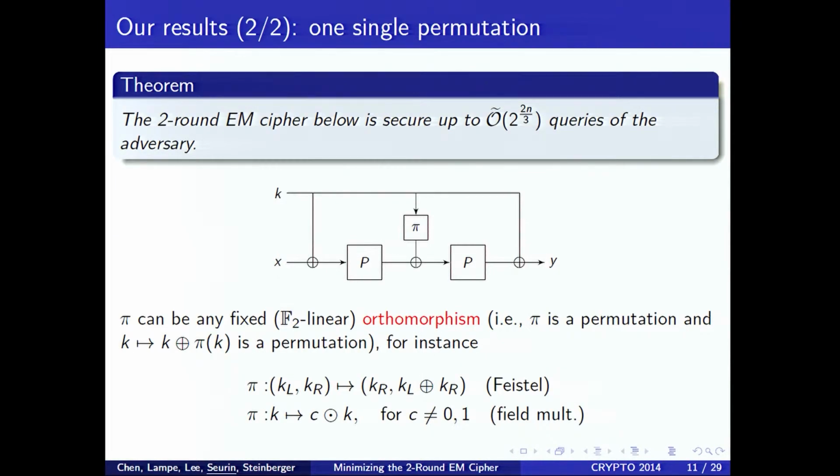Our second result, which is more complicated to prove, is when you keep one single permutation here, the same permutation. Then you have to use some non-trivial key schedule. I will explain why in a minute. We prove that this two-round Even-Mansour cipher is also secure up to 2^(2n/3) queries. Here, pi can be any fixed orthomorphism. An orthomorphism is a permutation such that k XOR pi(k) is also a permutation. For example, it is used in IDEA, the block cipher. An example would be field multiplication by a constant different from 0 and 1.